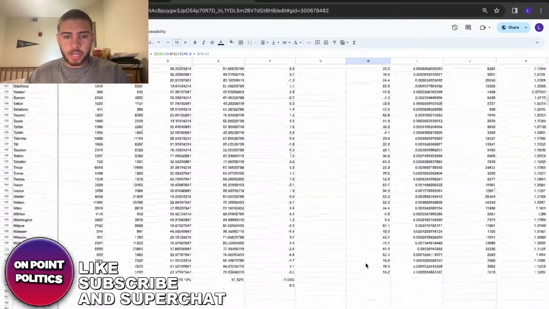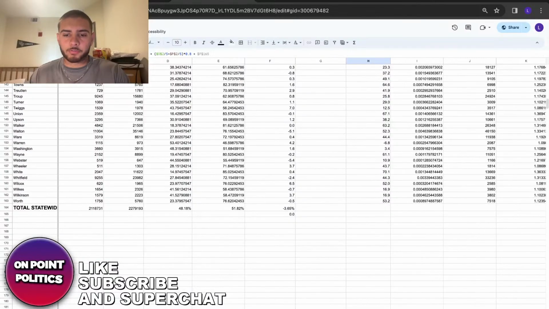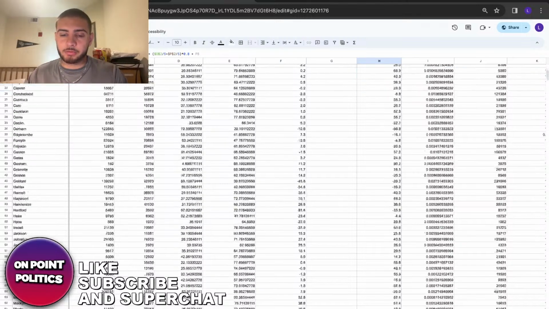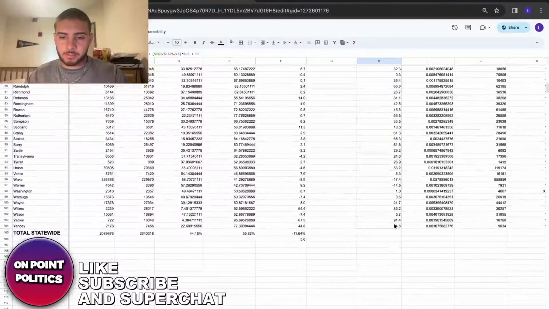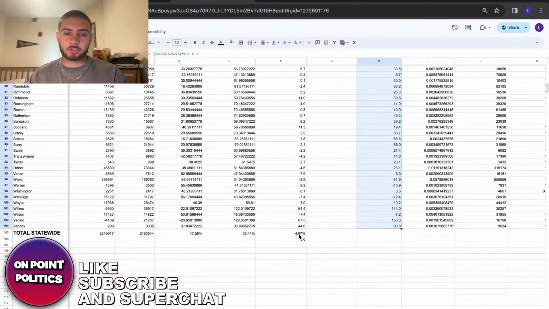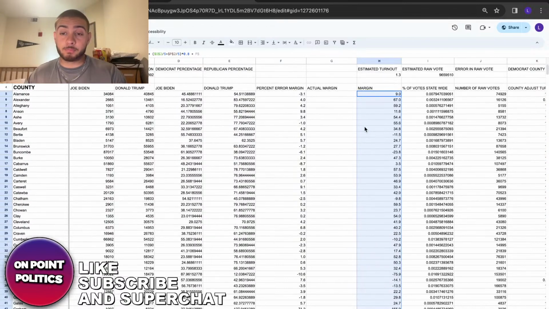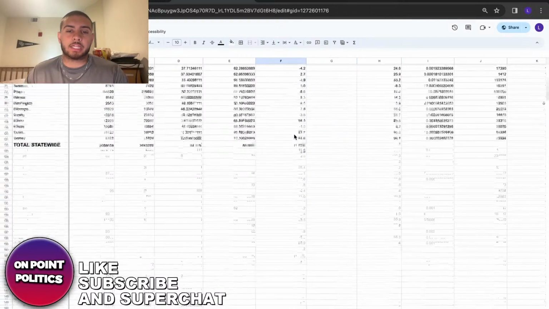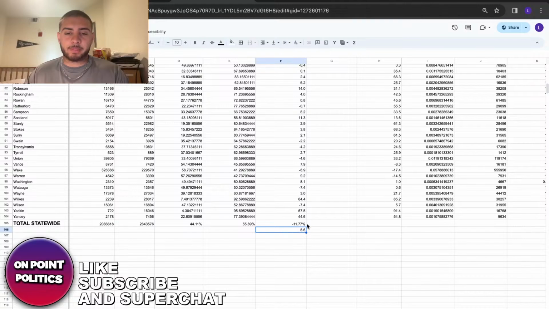Georgia, I already showed you guys. It ends up voting for him by like 4 if I do it that way. North Carolina is way closer. It's like way closer, I think, when you do it like this. Or maybe it's the other way around. Yeah, see, it's way closer. It ends up being like a 4-point win, or almost 5, which actually seems more realistic. But I don't know. Again, I have no clue. I'm just kind of going off as best as I can.